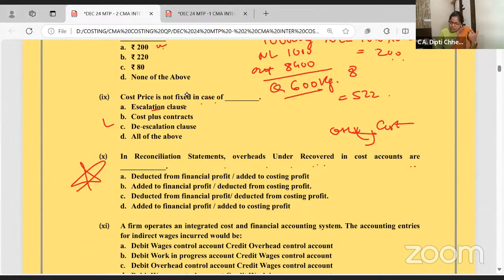If you charged overhead 10 rupees when you should have charged 12, then if you charge more, the profit will reduce. Add in the costing profit? No. Deduct from the costing profit and add from the financial profit. That's the answer. Deduct from costing and deduct from financial. It doesn't work like that, and the add option is not there. In costing, if overhead is undercharged, then minus it here.